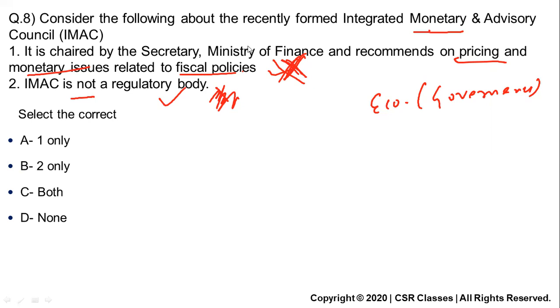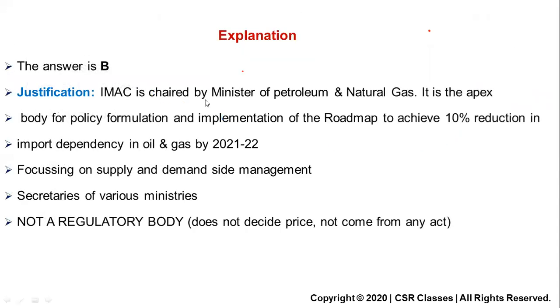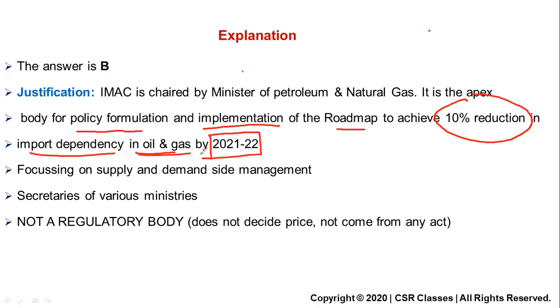Now what it does, that also you need to know. It does not do any work related to pricing and monetary issues related to fiscal policies. Basically it is chaired by the Ministry of Petroleum and Natural Gas. See, completely different. It is the apex body for policy formulation and implementation of the roadmap to achieve a 10% reduction in import dependency in oil and gas by 21-22.